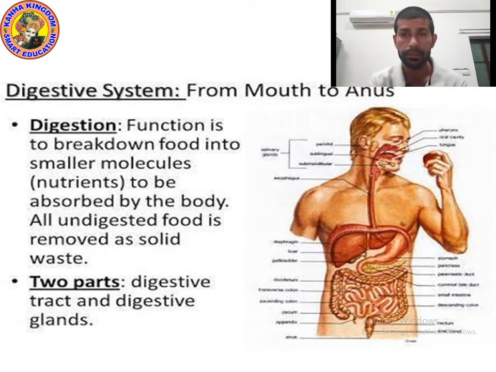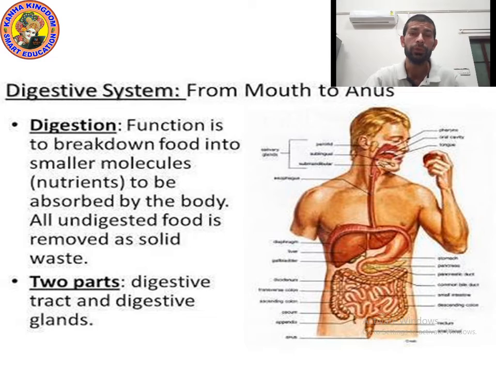As I said, a group of organs is called a system. It means, what is the digestive system? The digestive system is a system which is a group of different organs. There are many organs in the digestive system.